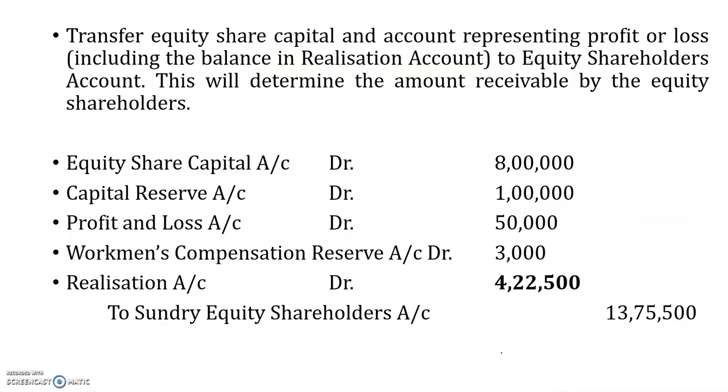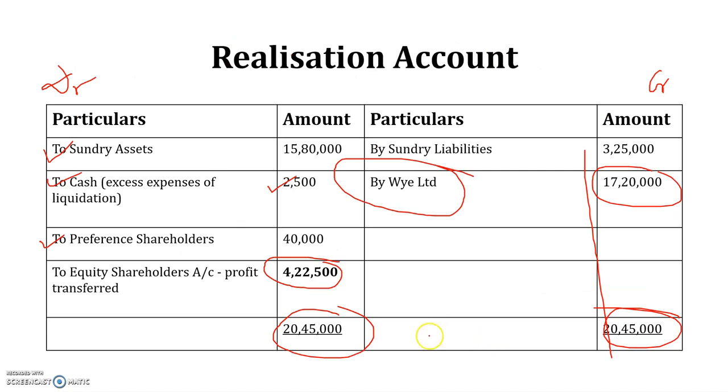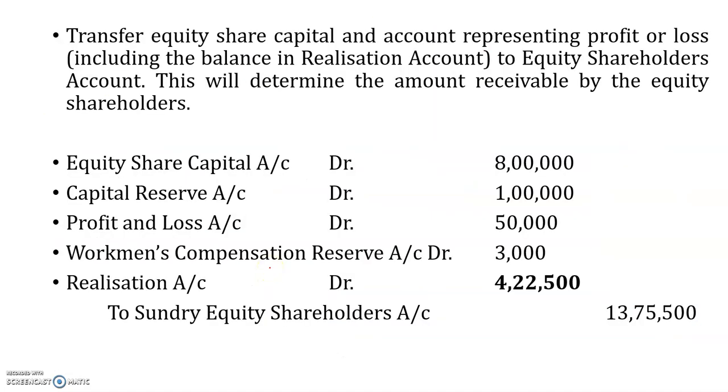Now we transfer this amount, 4,22,500, to the equity shareholders like this. So transfer equity share capital, and an account representing profit or loss, including balance in realization account, to equity shareholders account. What we do is, at first, equity share capital account debit.